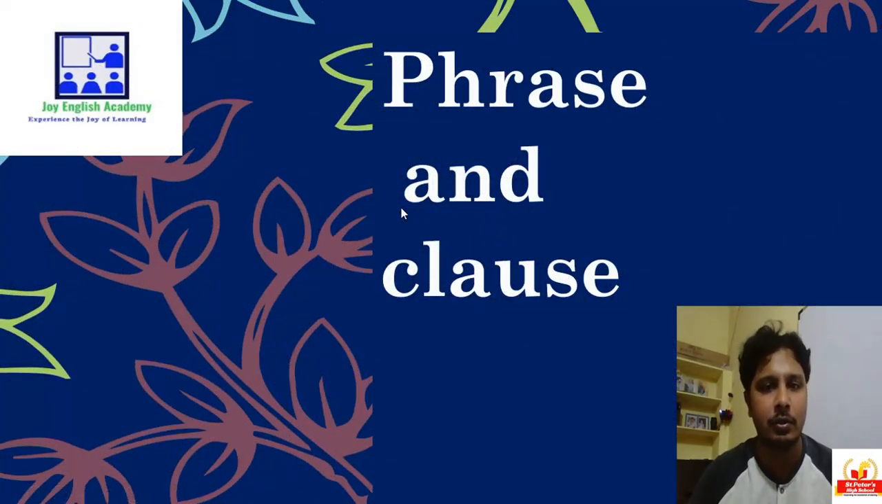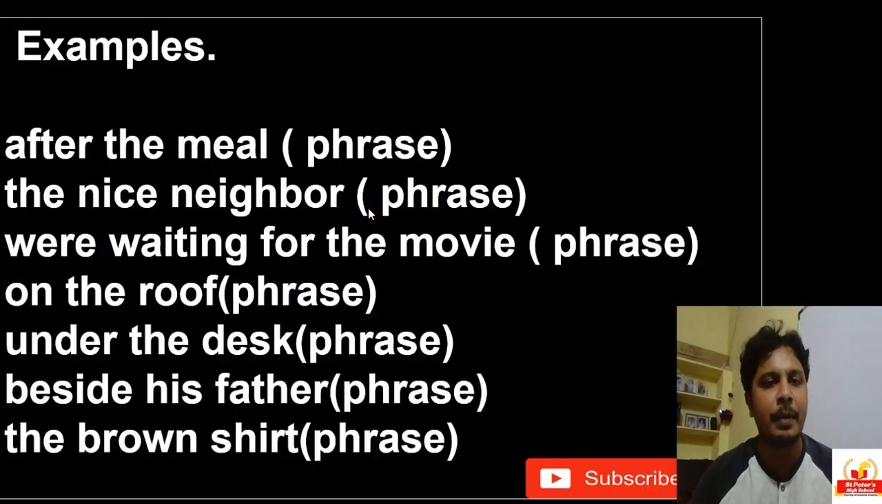Phrase and clause. Before we go into the class, let's see some examples here. The examples are: after the meal, the nice neighbor, we're waiting for the movie, on the rooftop, under the desk, beside his father, the brown shirt. These sets of words are termed as phrases.